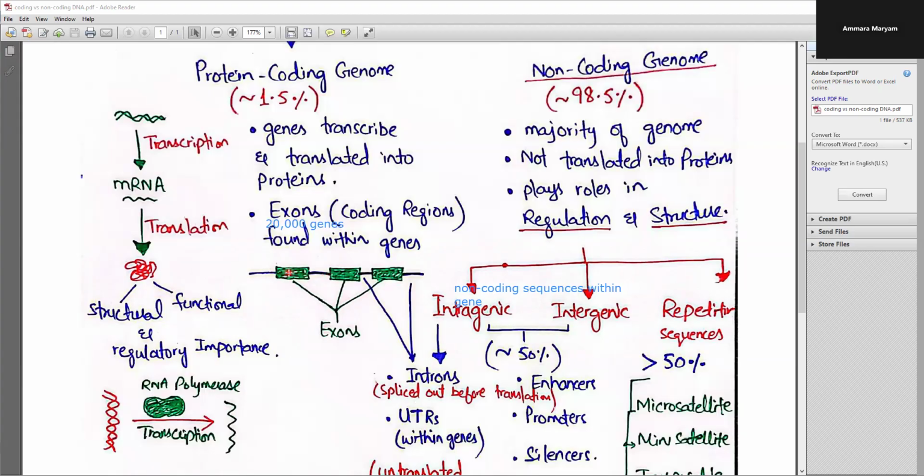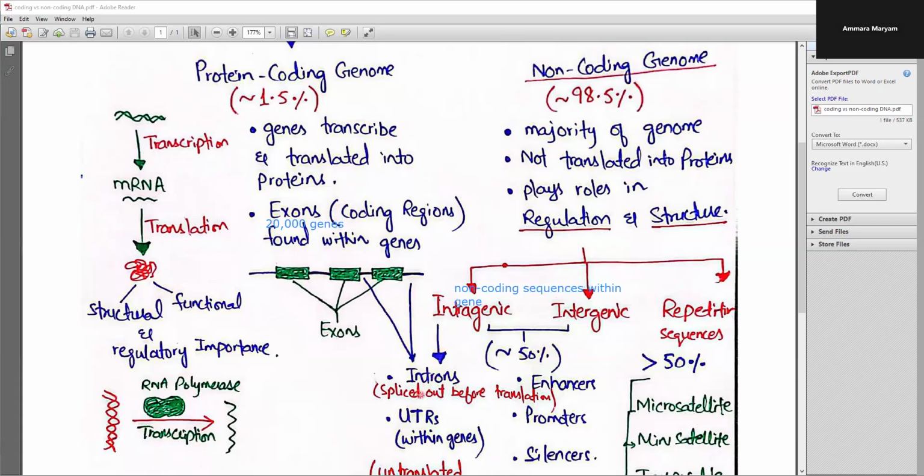As I already told you, these regions in the green are the exons, and these regions in the blue are the introns. The exons code for the specific proteins, but the introns are basically spliced out of the messenger RNA before the process of translation. So these regions that are present within the genes do not code for anything and will not be translated into the proteins.